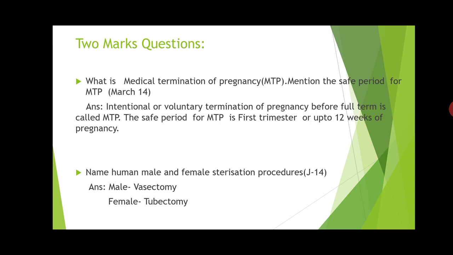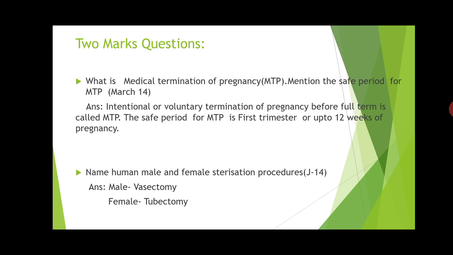So that may be asked for a 2 marks question, like what is MTP, which carries 1 mark, and then mention the safe period for MTP. Your safe period for MTP is the first trimester or up to 12 weeks of pregnancy, that is before 3 months.